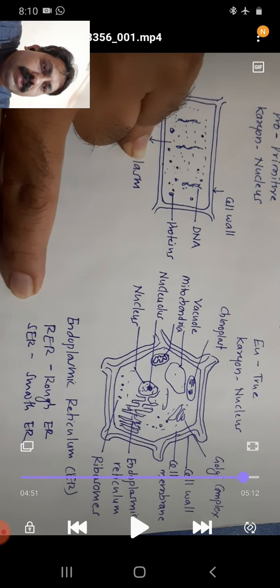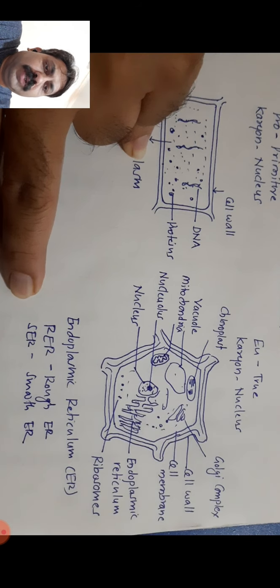In the structure, the reticulum is a network, and on its outer surface it has the presence of protein molecules or ribosomes. Because of the presence of ribosomal particles on the outer surface, the surface is rough, so it is called rough endoplasmic reticulum. In the case of SER, that is smooth endoplasmic reticulum, these particles are absent.